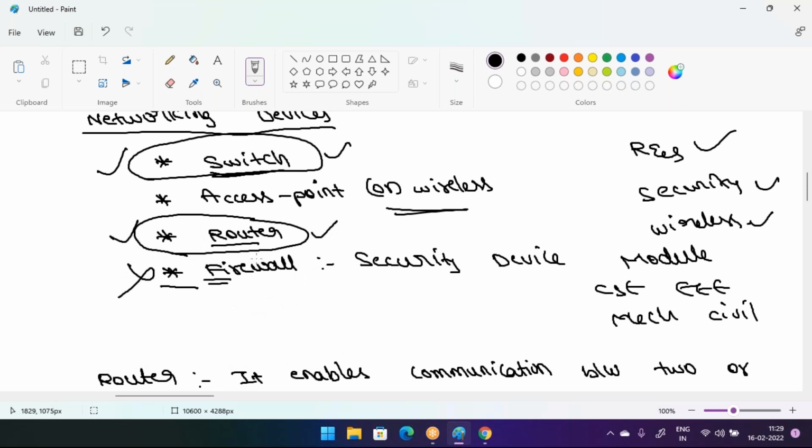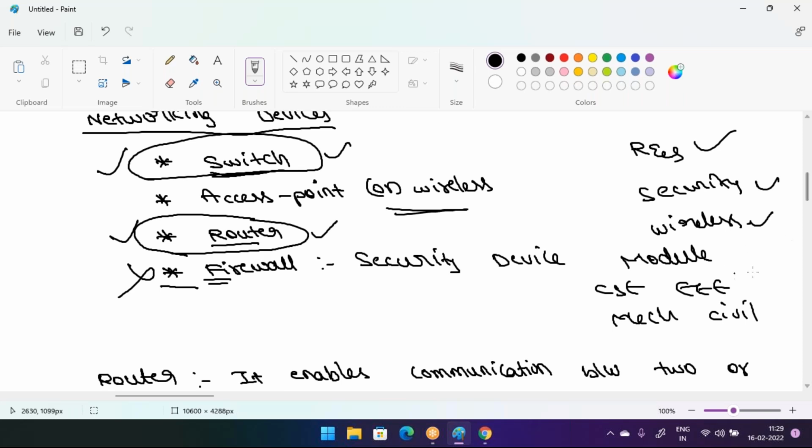These are the three very important components to set up a network: the NS code, media, and the networking devices. Sir, if I don't have any one of these, can I still set up a network? It's not possible.